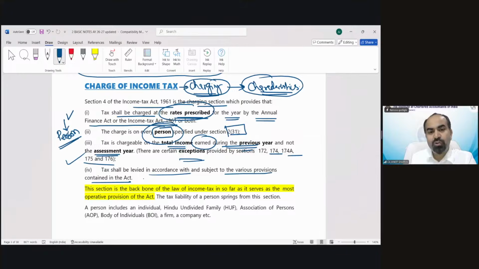So you can see these 2 points are very, very interesting and important. That it is charged on person and the income earned in the previous year needs to pay tax, not the income earned in the assessment year. What is previous year? What is assessment year? What is person? We will discuss, and the exceptions also. This section is the backbone of the law of income tax insofar as it serves as the most operative provision of the Act.